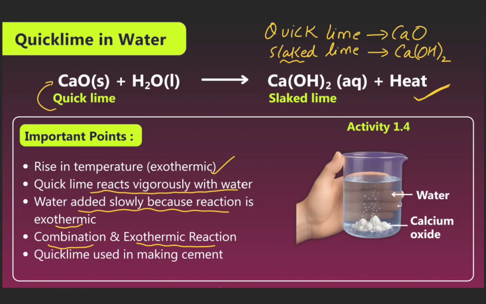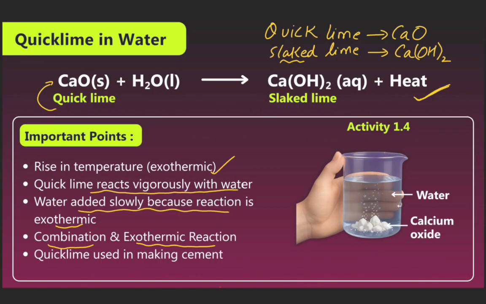Third, the water should be added slowly because the reaction is exothermic. We should add the water slowly because the reaction carried out is exothermic. Next point, a combination and exothermic reaction is carried out. Quicklime is used in making cement.